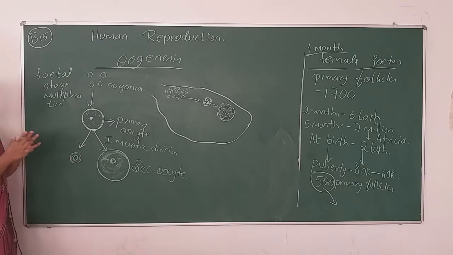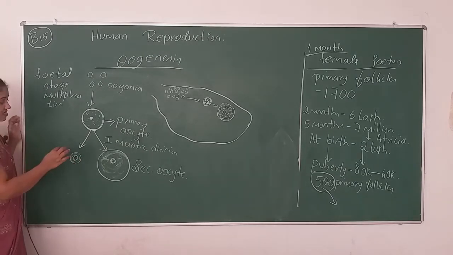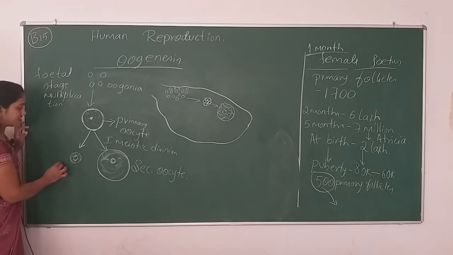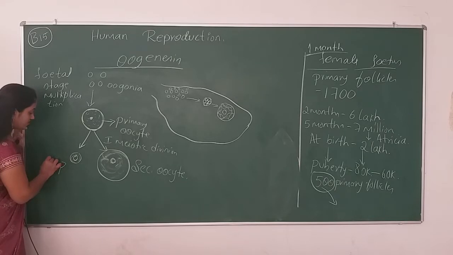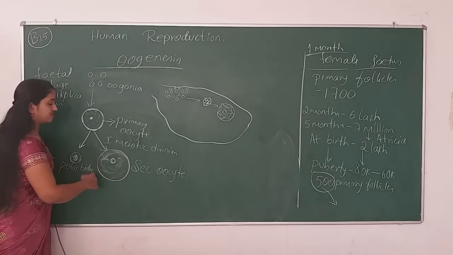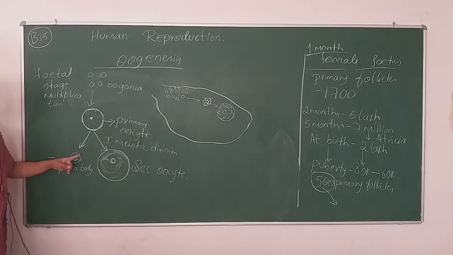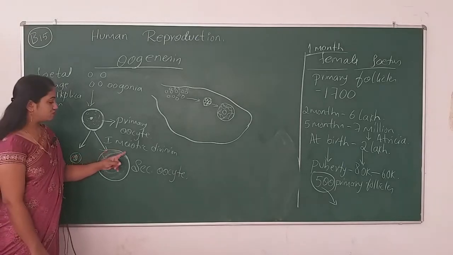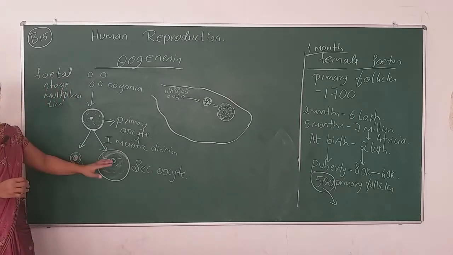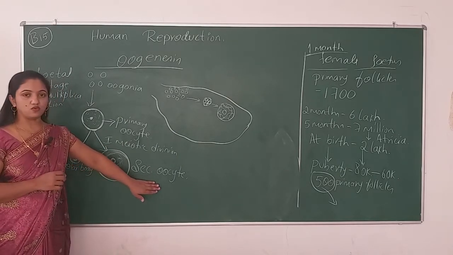So this small cell is known as the first polar body. This is the first polar body, and this will be the secondary oocyte. Don't call the small one the secondary oocyte. The cell with the cytoplasmic content, the big cell, is known as the secondary oocyte.